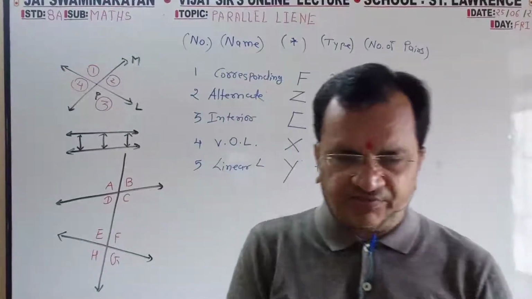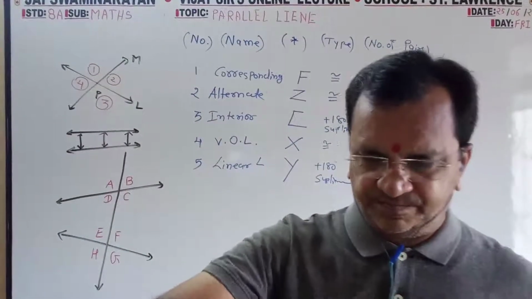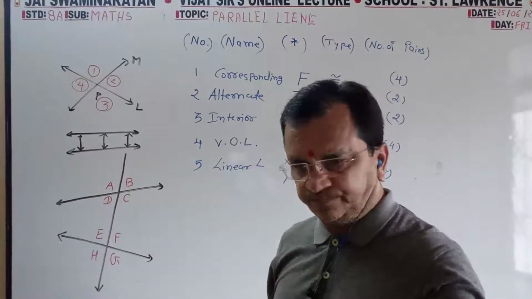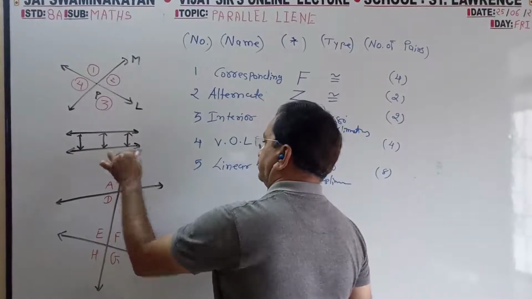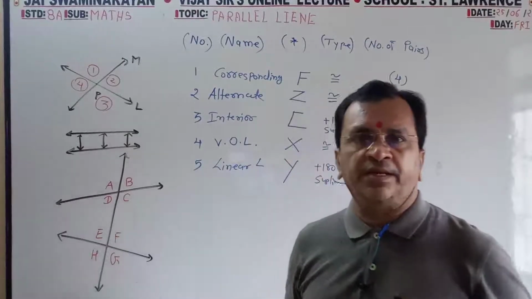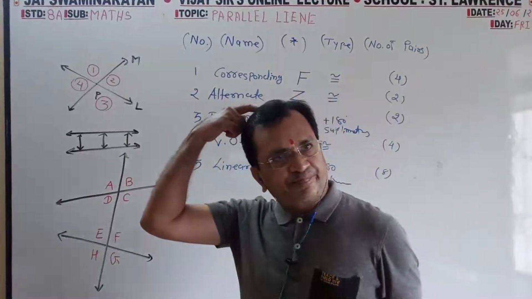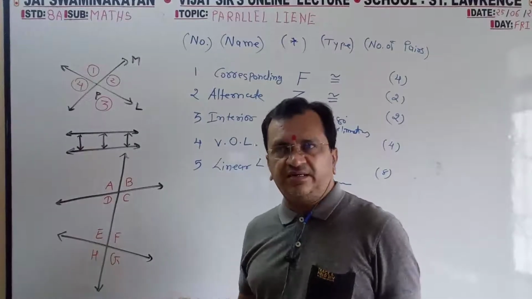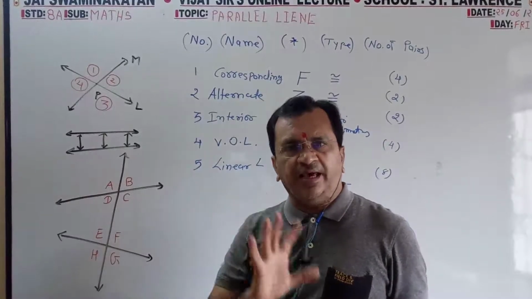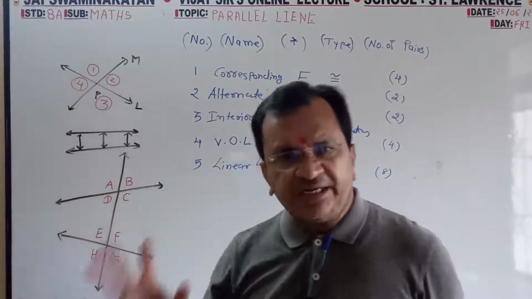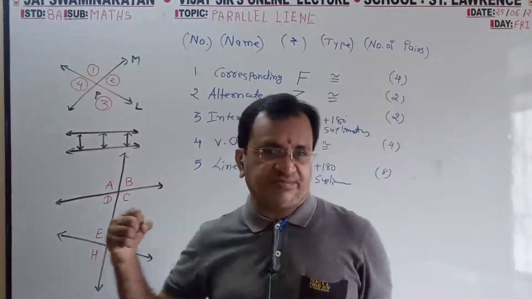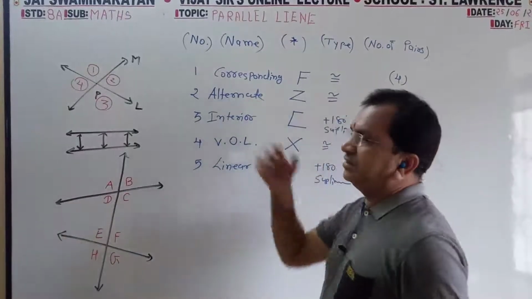Now we will see this colorful. Now see, when two lines and one transversal are there, a total of 8 angles will be formed. From those 8 angles, we have to find out the pairs.